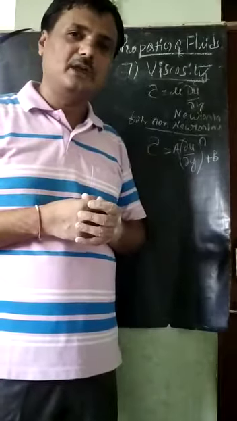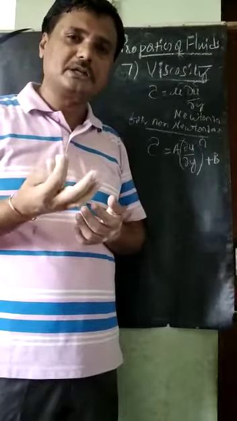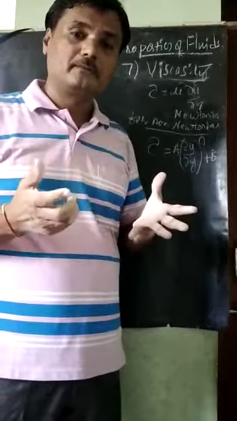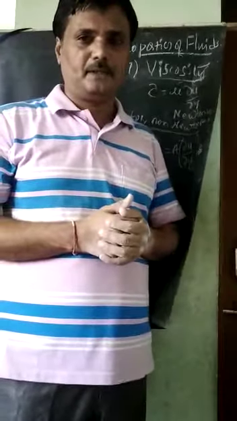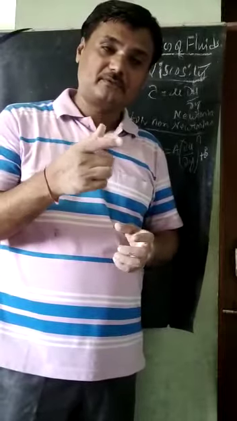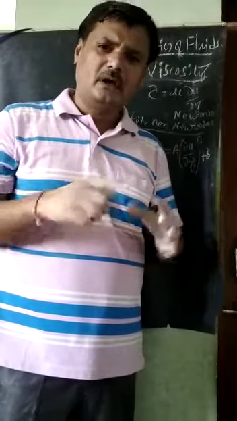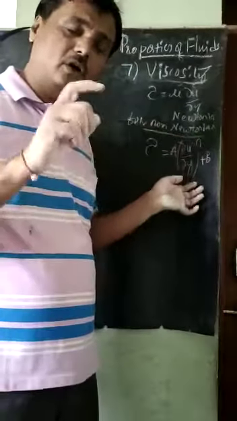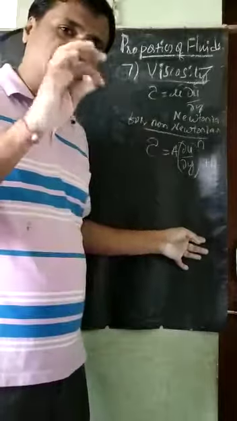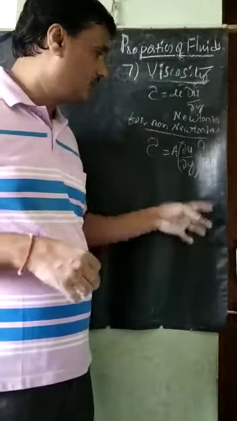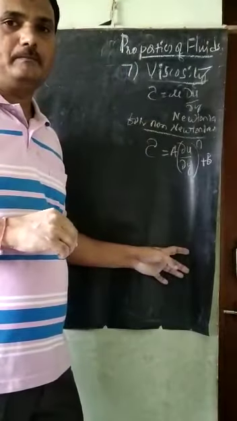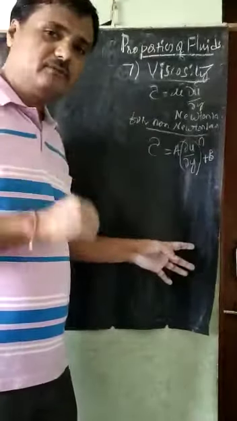So this A and B, as I have told, depend on the types of the fluids. We need to find this A and B experimentally for blood, for inkjet, for inks in refills, and enamels, paints, for all these cases. You know, Maggi, ketchup and honey, all these are different; they are not following Newton's law of viscosity. All these are non-Newtonian fluids. For different non-Newtonian fluids, the values of A, B and n will also change. So based on this n value, we can also classify the types of fluids.